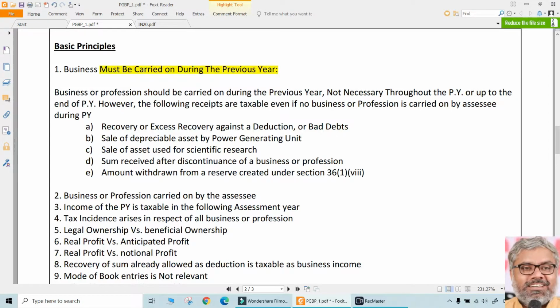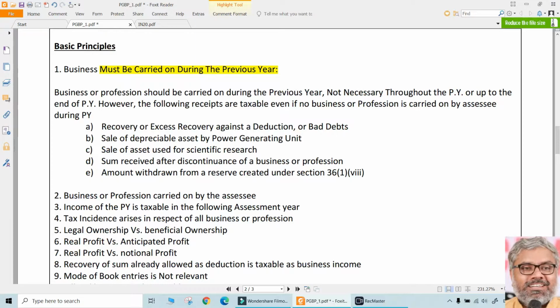Just like you can relate to the income from house property also, the SSC should be owner of the property during the previous year normally. Same way, when we are talking about an SSC having a business income under the head of PGBP, he should have carried the business during the previous year. Then only there is PGBP. Otherwise, how will there be PGBP? So that's the basic thing.